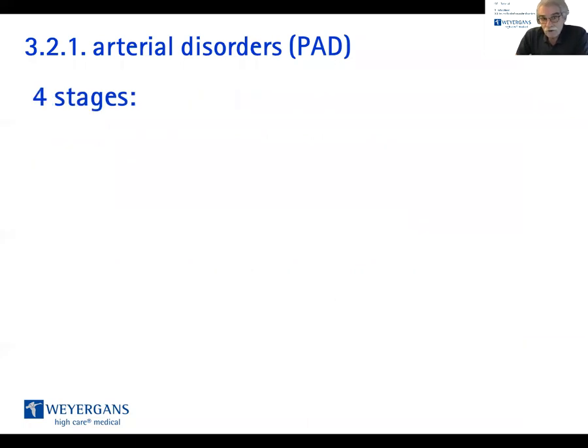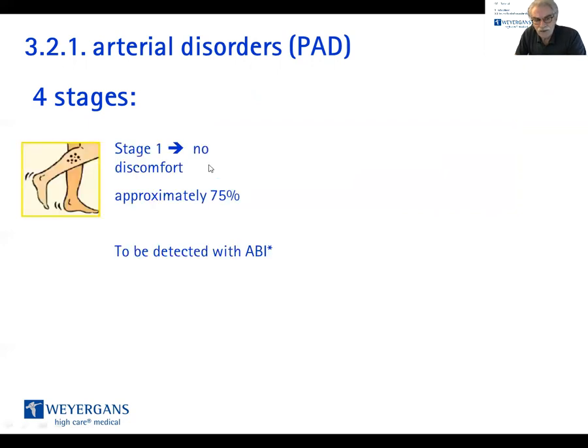The PAD follows typically 4 stages, according to Fontaine. Fontaine was the one, that's the name, Fontaine. He developed these 4 stages. Stage 1, the patients do not feel any discomfort, but this stage can already be detected with the ABI.